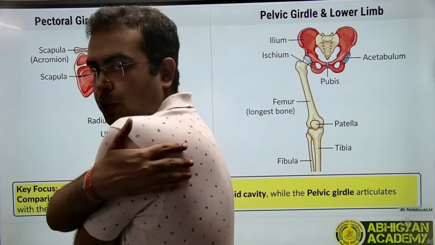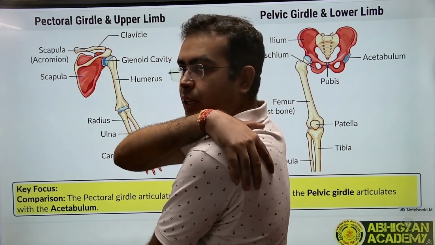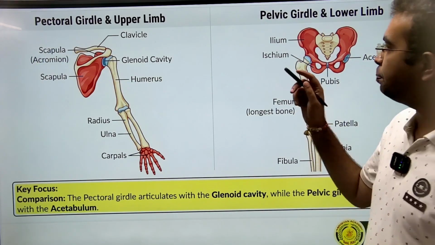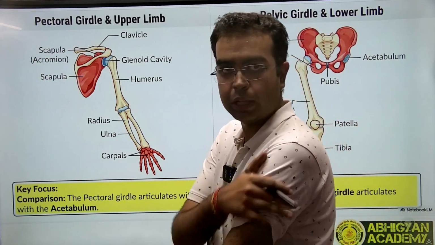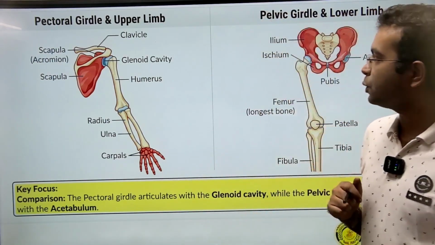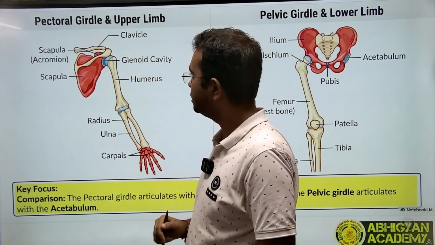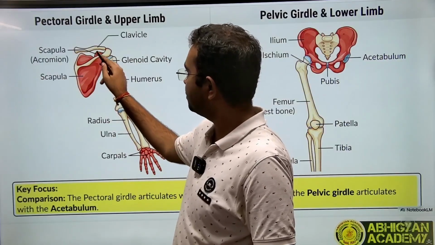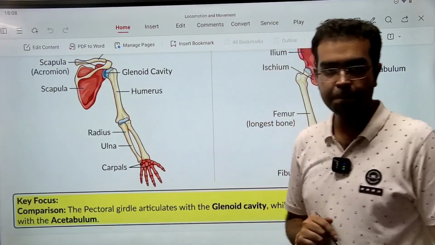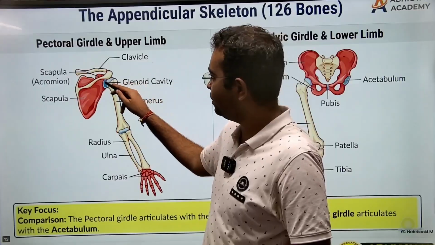Now this particular bone, this area, ठीक है, this bone is known as the pectoral girdle. ठीक है. Our upper limb, our hand, is connected to this pectoral girdle. ठीक है. तो pectoral girdle में क्या क्या होता है? The pectoral girdle consists of the clavicle and the scapula. This is the lower part of the scapula. The upper part of the scapula is called acromion. ठीक है.